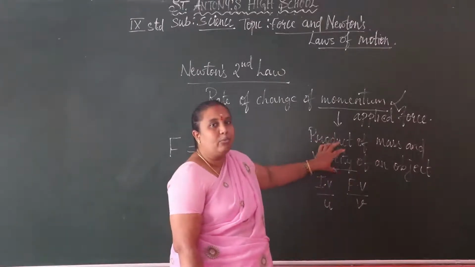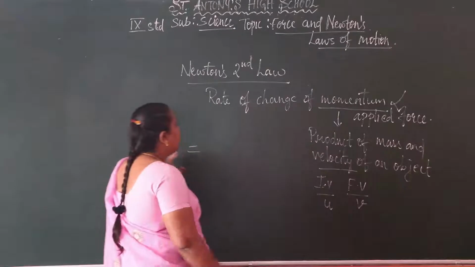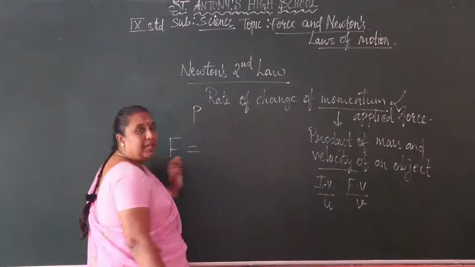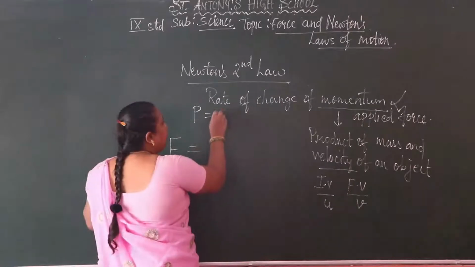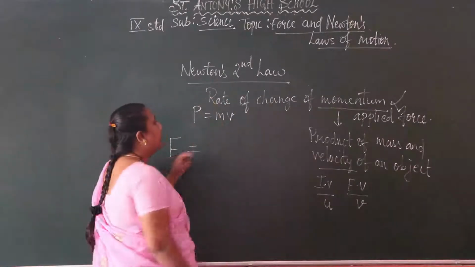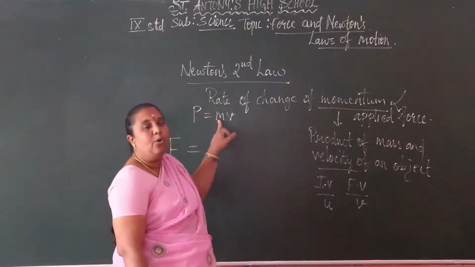Momentum we take as P. So P equals m into v, that is, momentum equals mass into velocity.